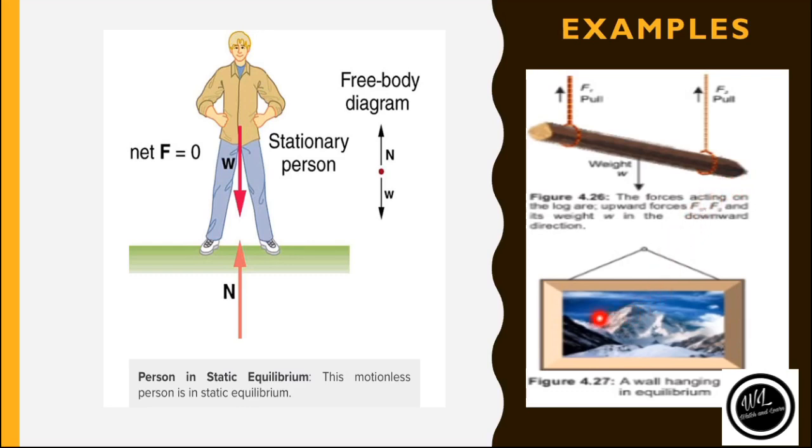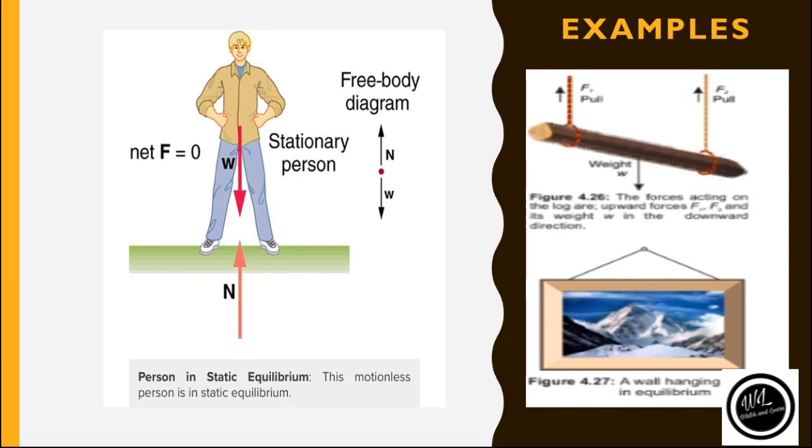The third example is a wall hanging. As you can see, the weight of the wall hanging is acting in the downward direction, while the tension in the string will be acting in the upward direction. So these two forces will cancel the effect of each other, and same, there will be no net force acting on this body, and it will be in the state of equilibrium.